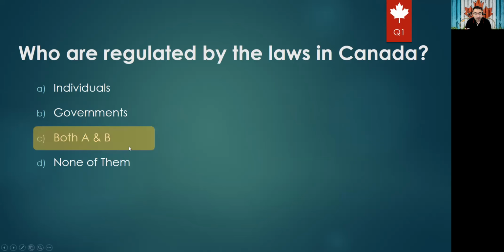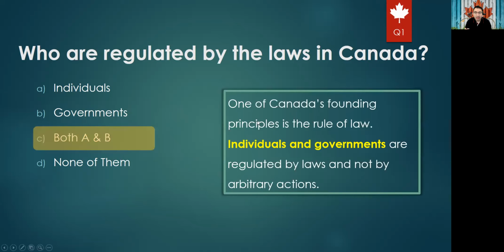Okay. So there is actually a sentence in the book, the Discover Canada book. One of Canada's founding principles is the rule of law. Individuals and governments are regulated by laws and not by arbitrary actions. So the law controls everything in Canada.